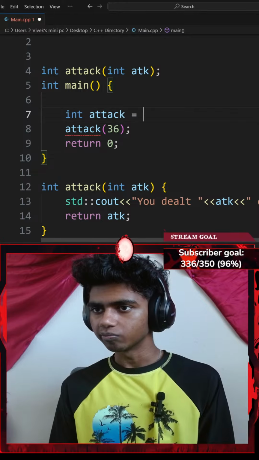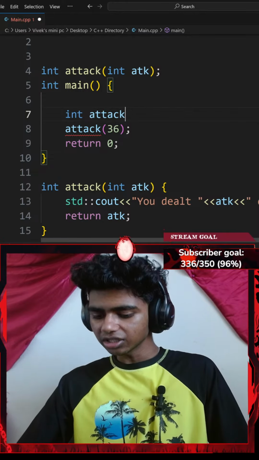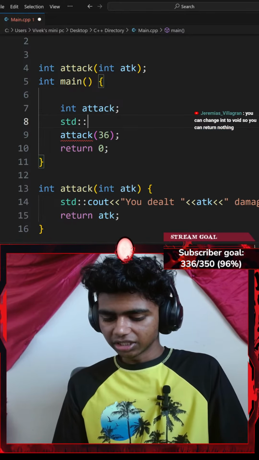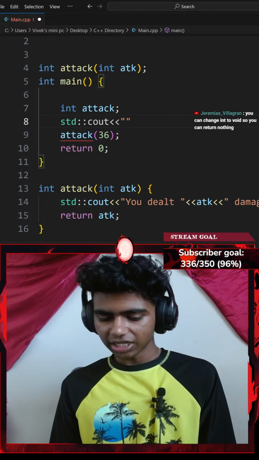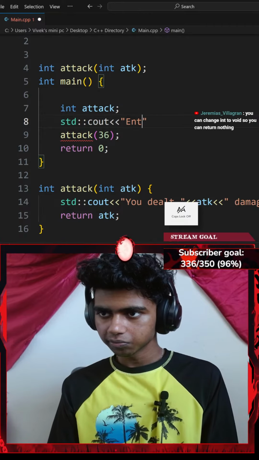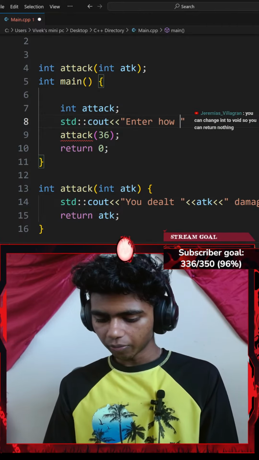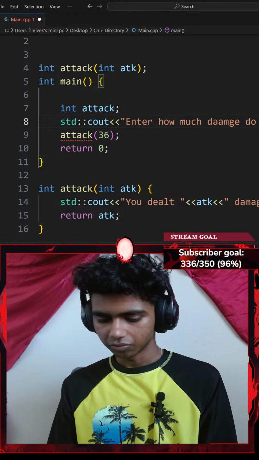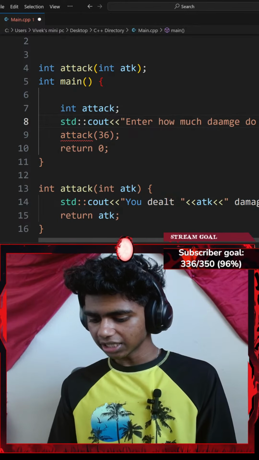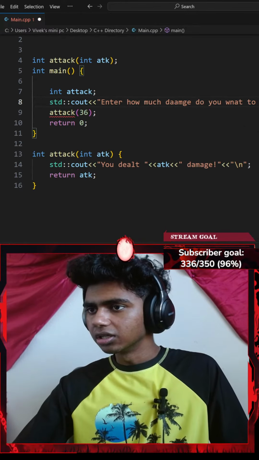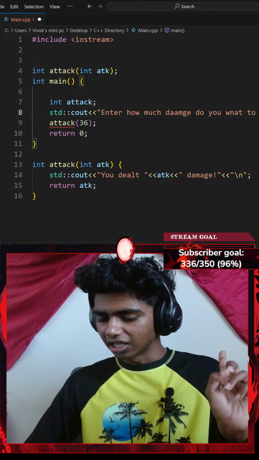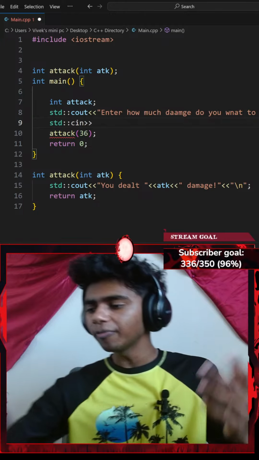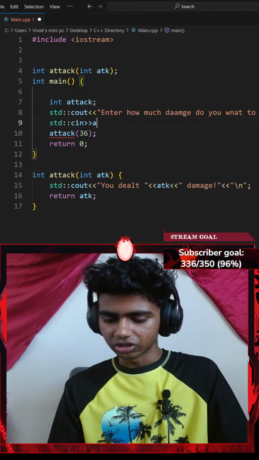Then let me go ahead and add a standard console output with an insertion operator that's gonna ask something like, enter how much damage do you want to deal. Okay, so once I ask that, I'll end up with a semicolon and then add a standard console input with an extraction operator. I want to extract my attack variable, so let's go with attack.